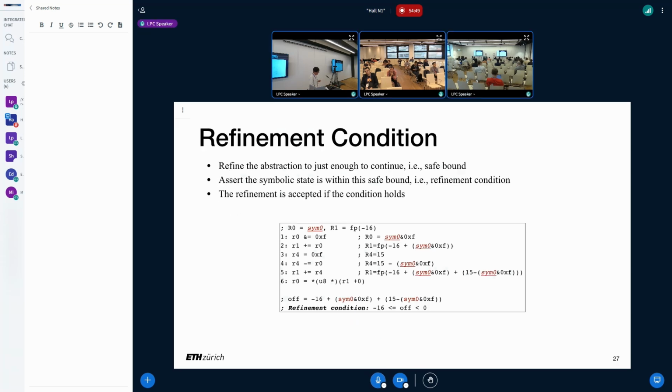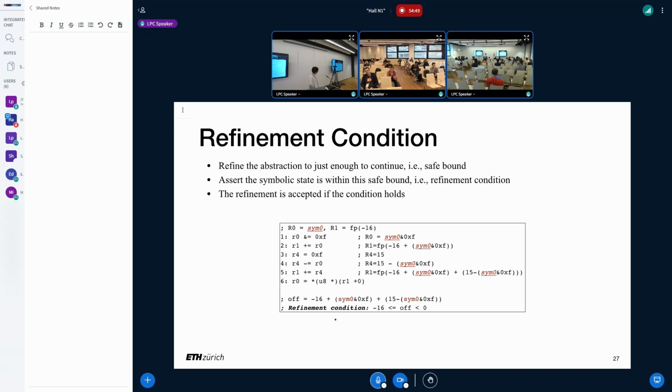So now, what we need to do is to reason about this expression. We want to know if this expression is between our safe bound. If it's between our safe bound, then we know the verifier's range is too wide. We can safely narrow it. If it does not hold, then we cannot do anything.